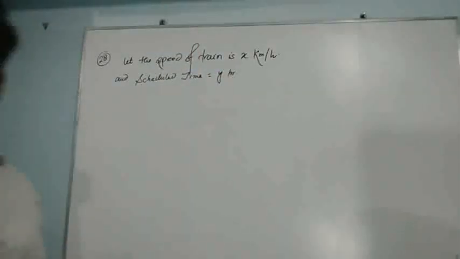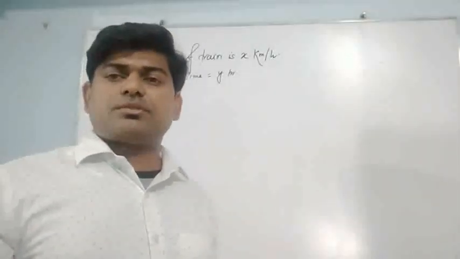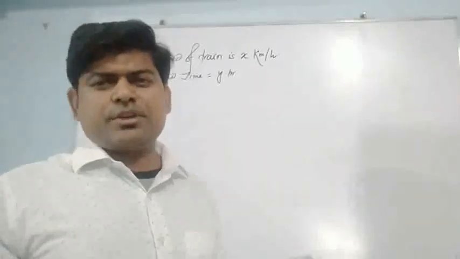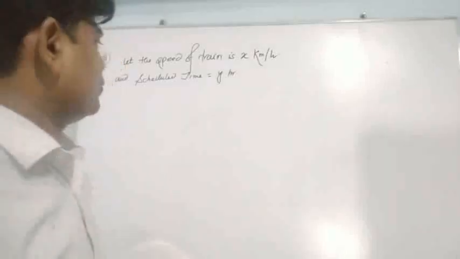Now speed has been given, time has been given, so we can find the distance covered by the train. We have one concept: distance is equal to speed into time.